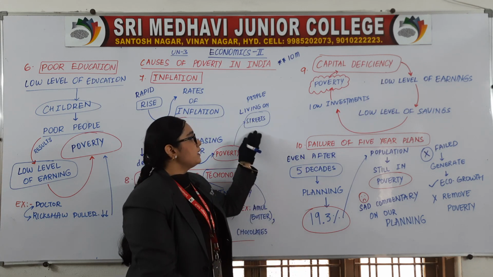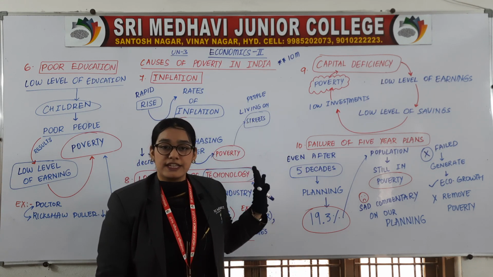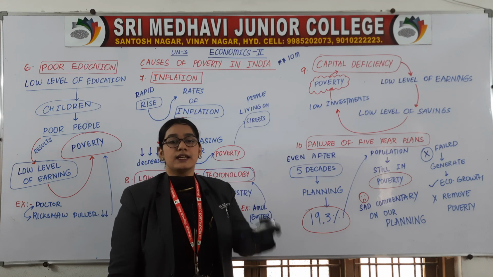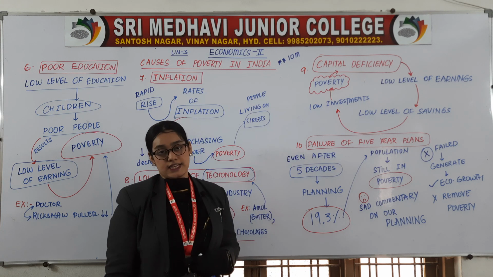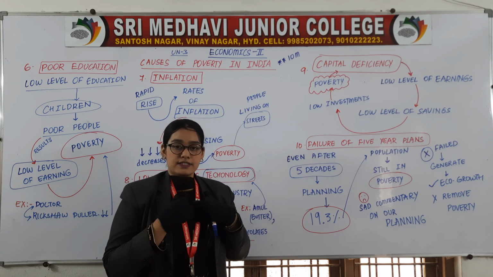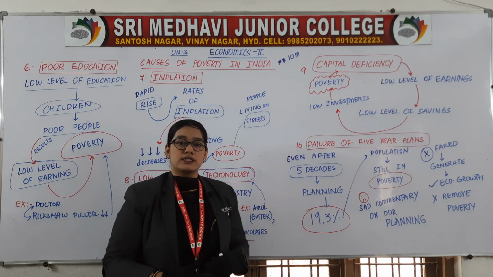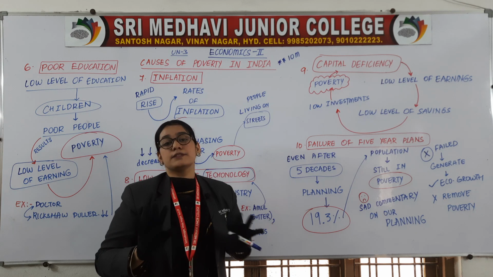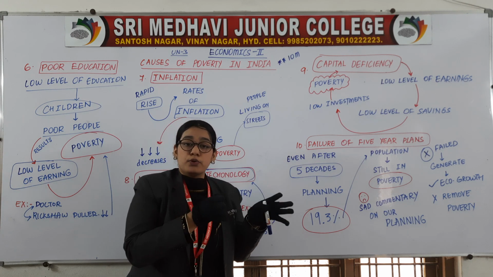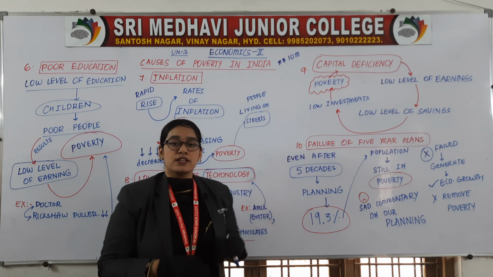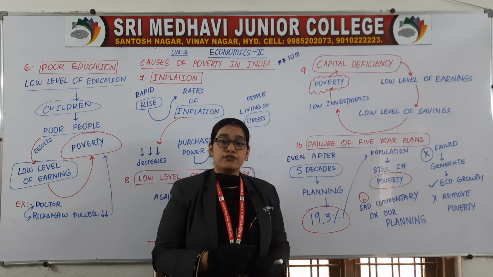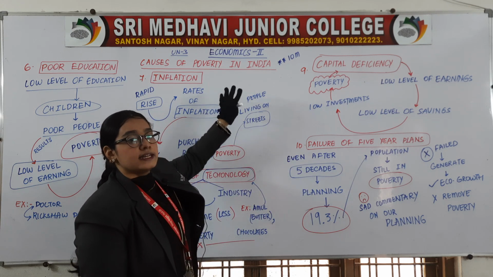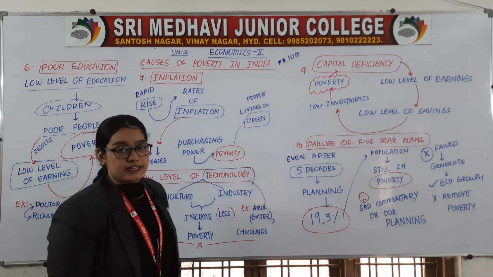That brought the poor people to come and live on the streets. So those who are living on streets, we can term them as living in poverty. We ourselves are living in houses, bungalows, first floor, second floor or ground floor, so we are not considered poor. Who are considered as poor people? Those who are living on streets, those who are not having enough shelter, food and clothes to live. So inflation is also one of the causes why there is poverty in India.